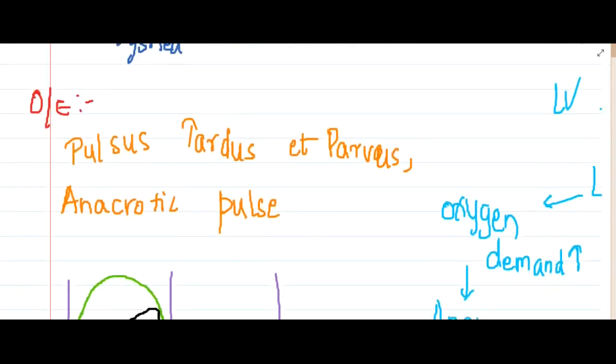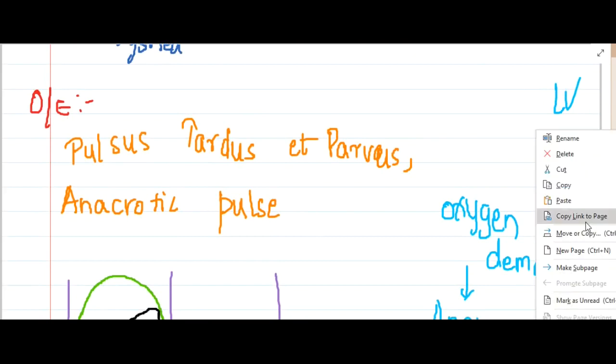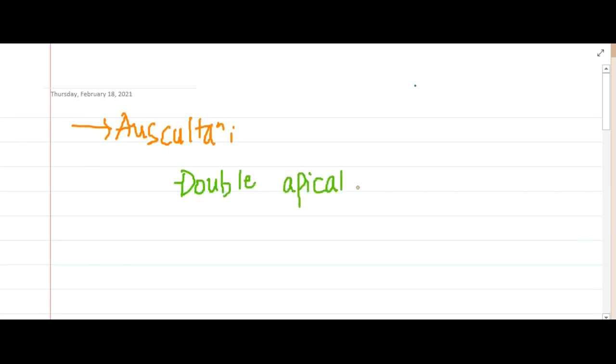Then if you examine more, now we have seen about the pulse. Now if you auscultate the patient, on auscultation you will see the presence of the following findings. First, you will see the presence of a double apical impulse, because it is difficult for the stenosed aortic valve to open.